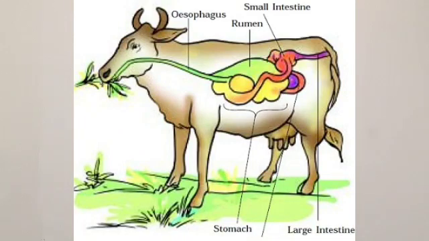After complete digestion and absorption, this food will move to the large intestine, and from the large intestine it will pass on and the water will be absorbed, and after that the waste will be taken out by the body in the form of feces. So this was the digestion in grass-eating animals.